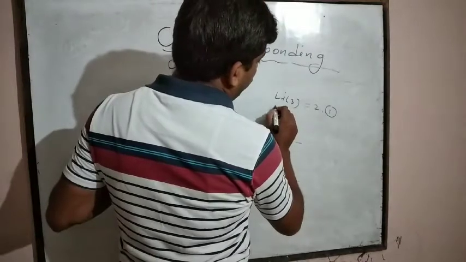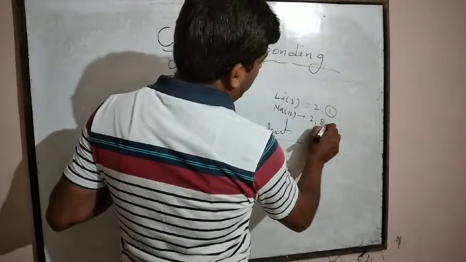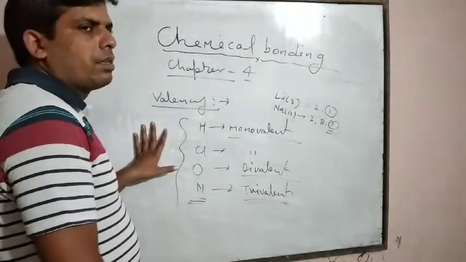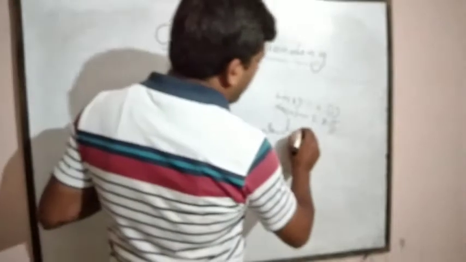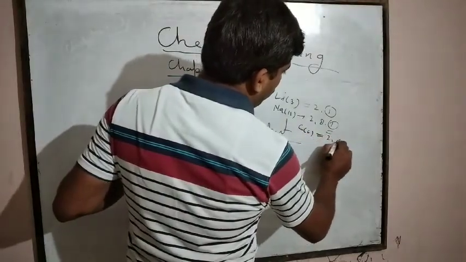If we have taken sodium, 11 is the atomic number, 2, 8, 1. Valence electron is 1. Valency is also 1. But if we have taken carbon, 6, so 2, 4.